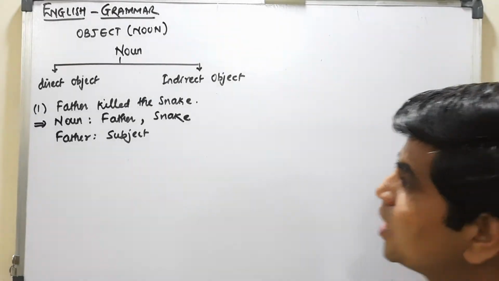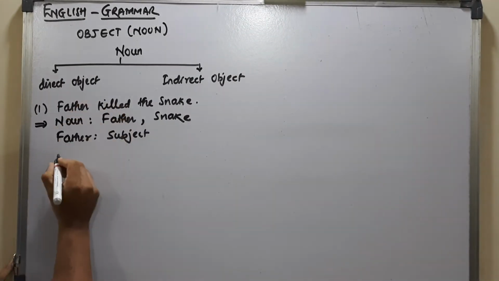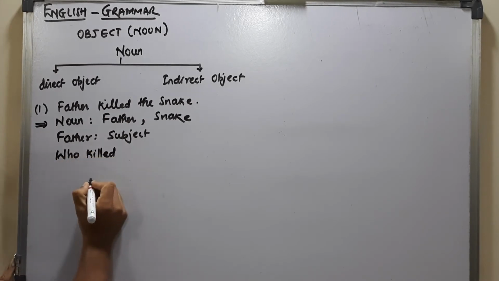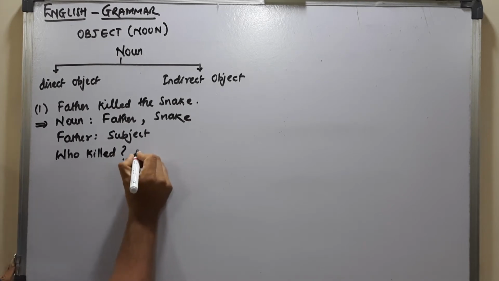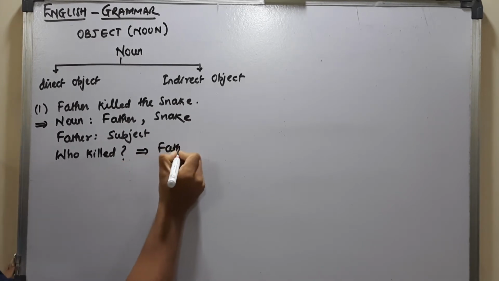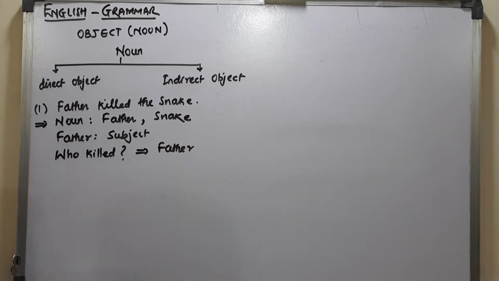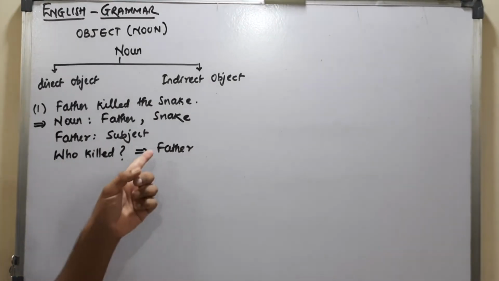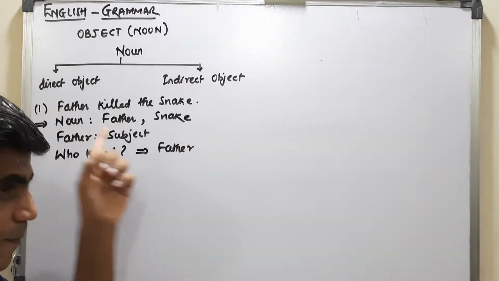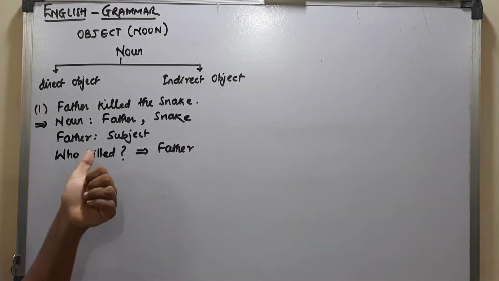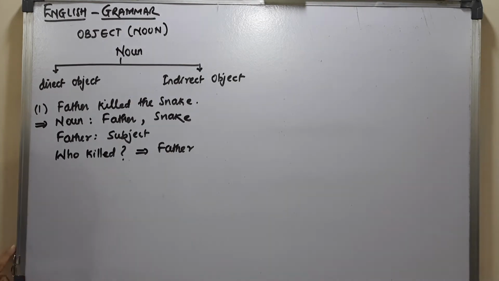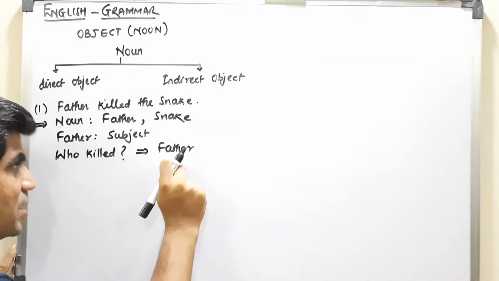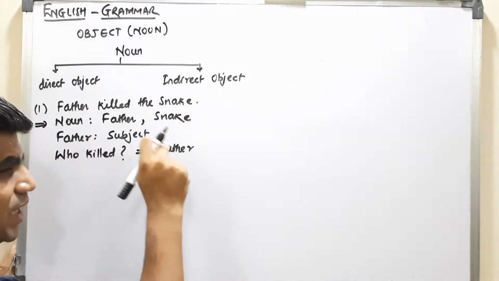Now I am asking a question to this verb: who killed? The answer here comes, father. That is obviously a noun, right? What type of noun is not very important for us. So this word is obtained after asking a question to the verb, and the question I asked is who. After asking, I get a noun.